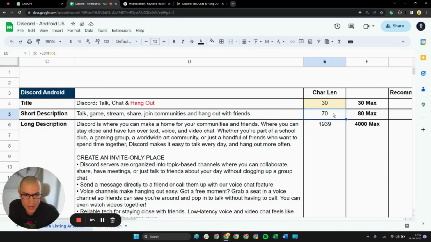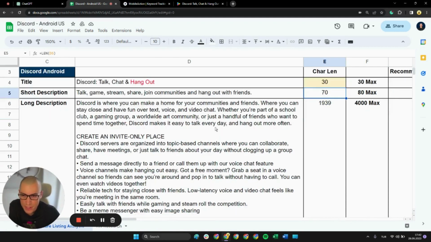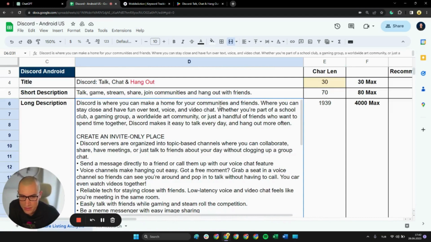Also, our maximum character length for the short description is 80, and we're only leveraging 70 characters. So we're pretty much missing out on 1/8 of the character limit that we could leverage. Going down to the long description, we can have a detailed look at that later on.